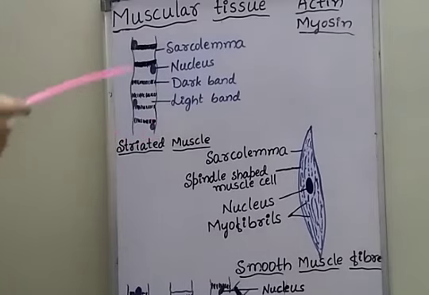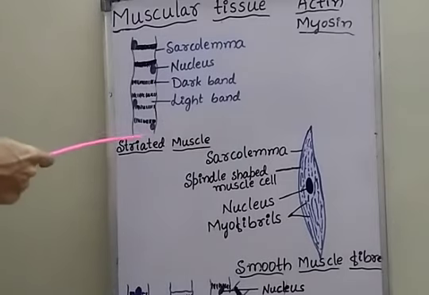The striated muscle fibers are always attached to the bones, hence they are also called skeletal muscle fibers or skeletal muscles.